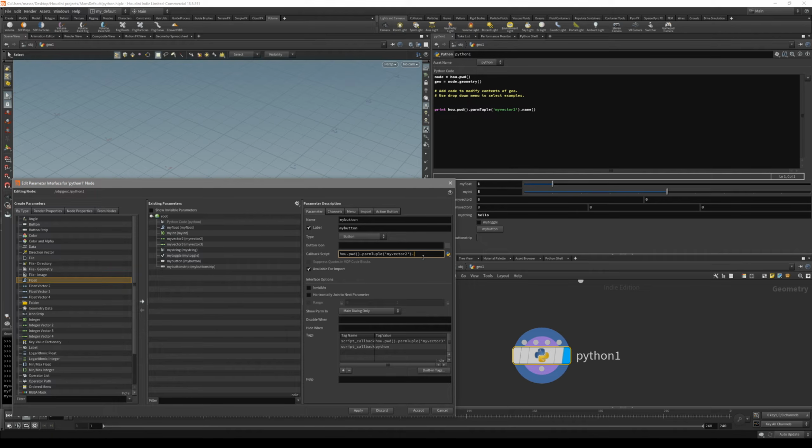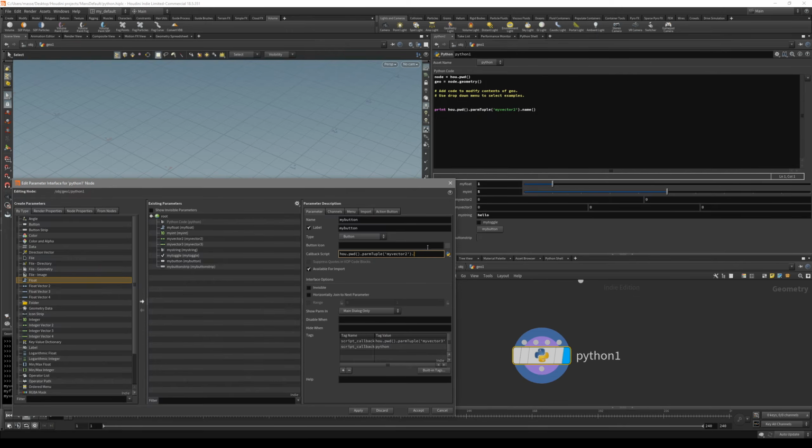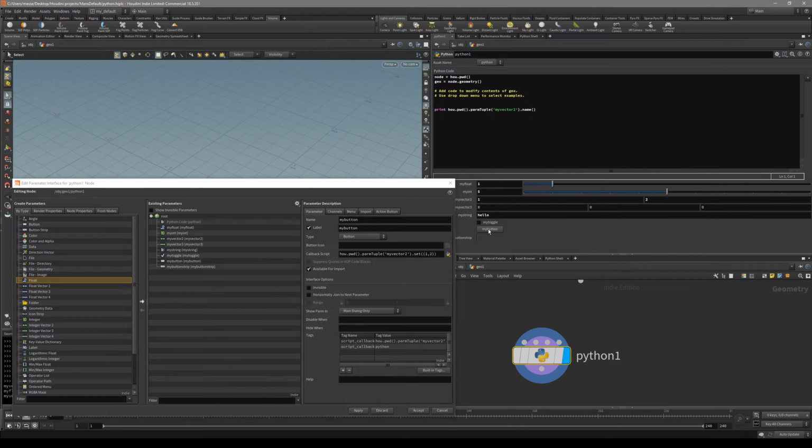And now let's set some values to it. For the parmTuple, in the help you can see it's basically the same method as with hou.parm. It's a set. So let's set it like that, and one thing you have to know is that it does have to be in brackets. Since there are two values but it is the same parameter, one bracket, and then another one. In these brackets you write your values. Since we have two values, let's apply 1 and 2. Press the button. You can see we have now changed it to 1, 2.